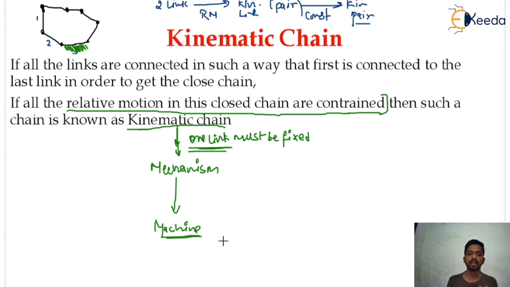I'm going to explain again. When the first link is attached to the last link, then we can say this is a chain, because there are a number of links connected to each other, having relative motions. If the relative motions of all the links are constrained, then we can say this chain is a kinematic chain. And when we get the kinematic chain, if any of the links is fixed, then we will get a mechanism. If in the mechanism you give some input and finally you get some output, then we can say this is the machine.